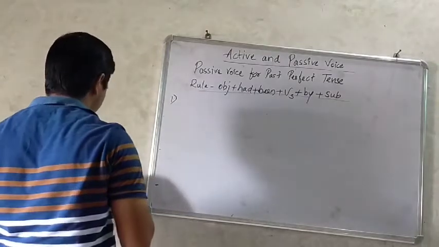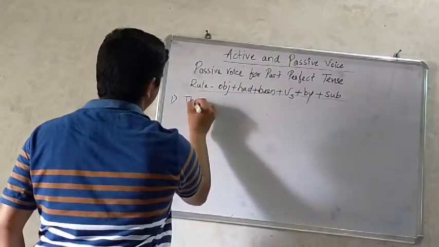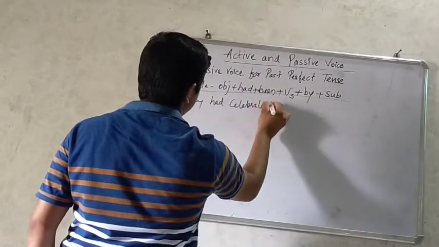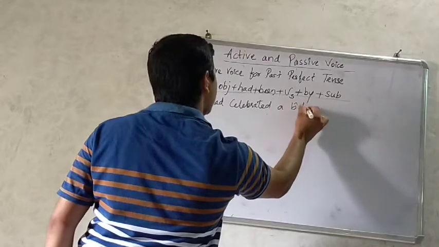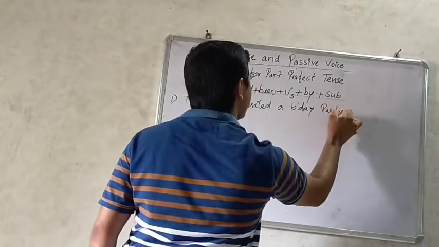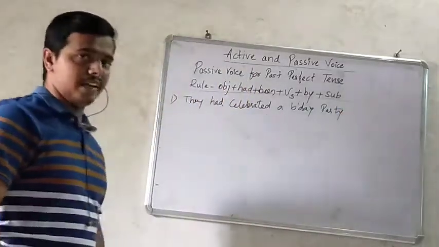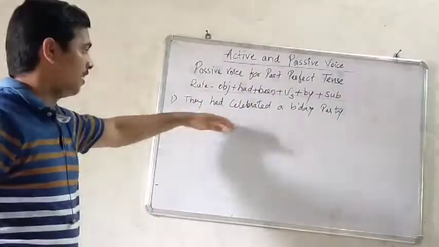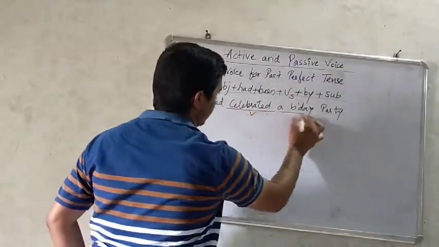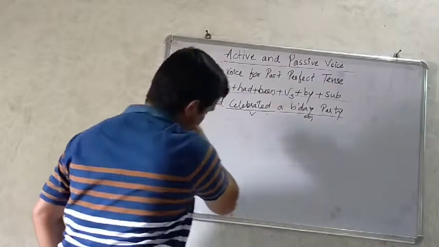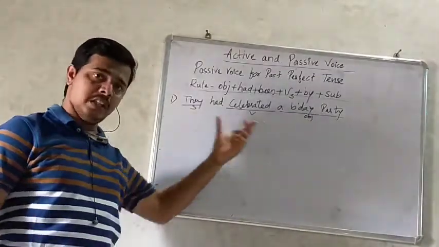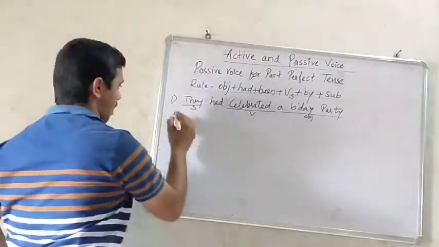They had celebrated a birthday party. So let us identify the sentence structure. They is the subject, celebrated is the main verb, birthday party is the object. So in passive voice, this object becomes the subject. A birthday party.